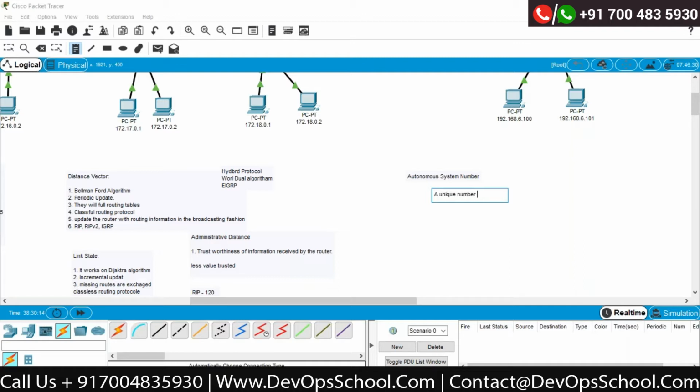It's a unique number identifying the routing domain of the routers, or sometimes you can say an autonomous system is a collection of networks under a common administrative domain. Now, these are the default definitions which are available.